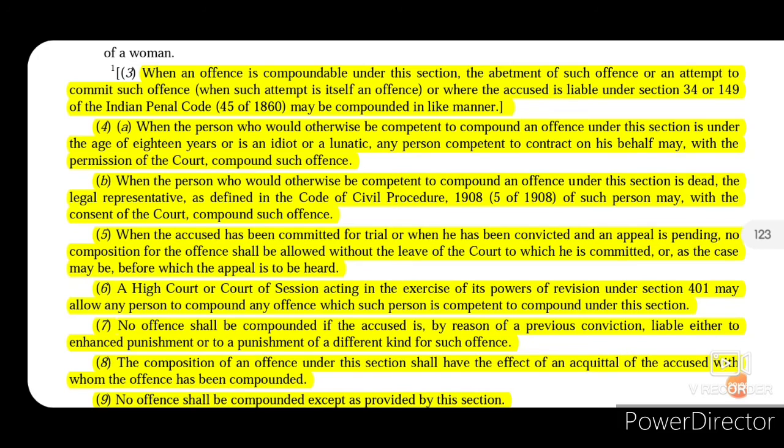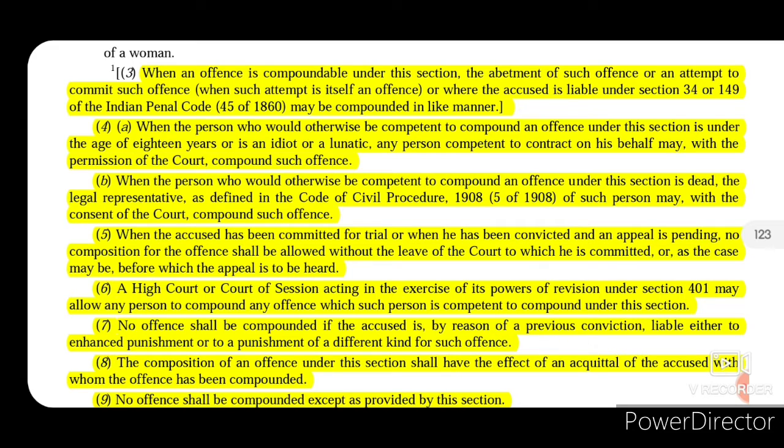Now let's move on to the next subsection. Subsection 3 says that when an offence is compoundable under this section, then the abatement of such offence or attempt to commit such offence, or where the accused is liable under section 34 or 149 of the Indian Penal Code, may also be compounded in the like manner. So any offence that is compoundable, the abetment or attempt to commit such offence is also compoundable in itself.